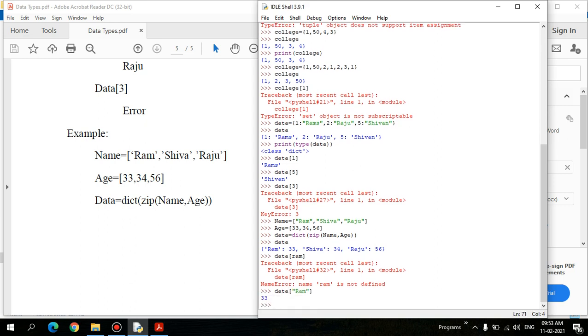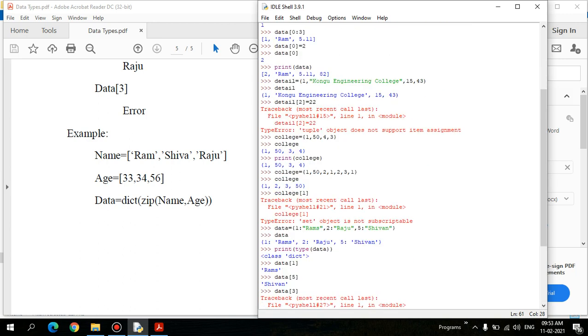So that is what this name acts as, a search key value. Ram, Shiva. To know the age, I need to supply the name; here name acts as a search parameter, the search key value. So this is how the dictionary data structure works, right?